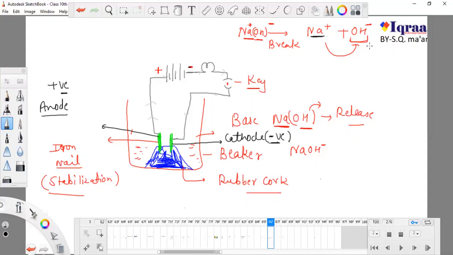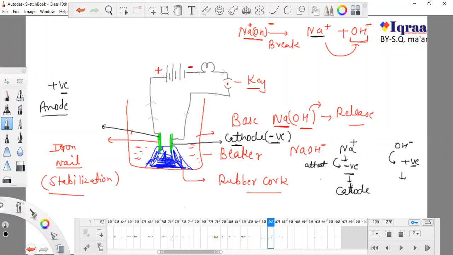Now in this solution we have two types of ions, first sodium and another OH. They will move according to their corresponding poles. Remember that sodium and hydroxide are two ions. Sodium is positive, so it will get attracted to the negative pole. OH is negative, so it will get attracted to the positive pole. Now what is the negative pole? The negative pole is known as the cathode.